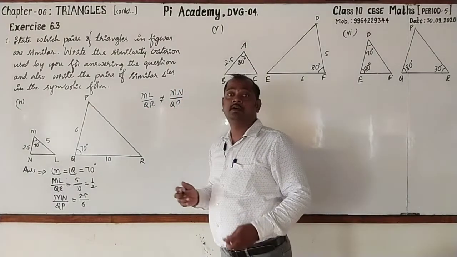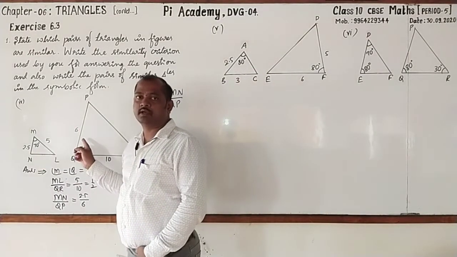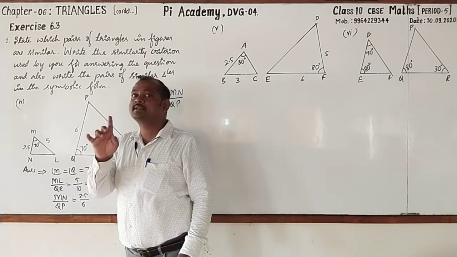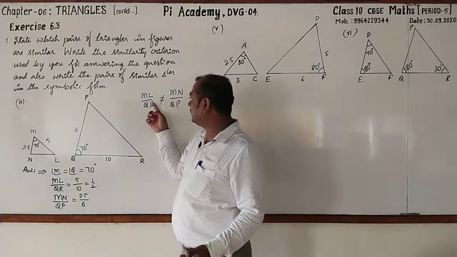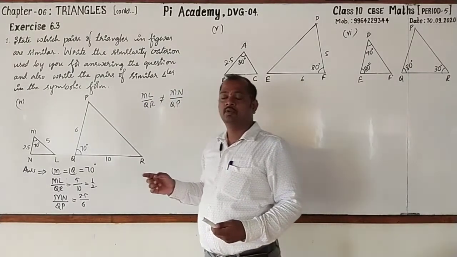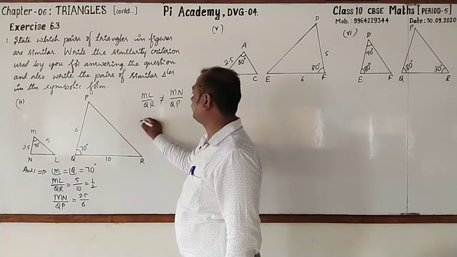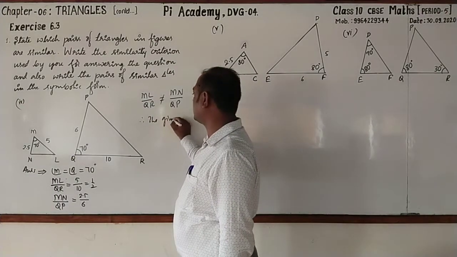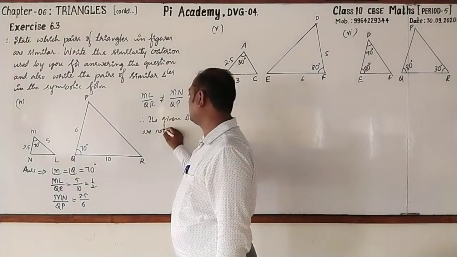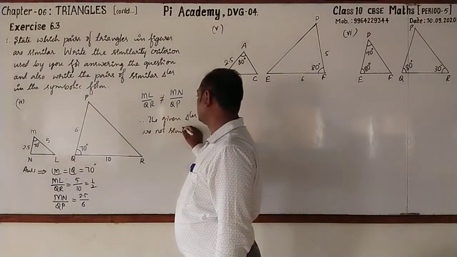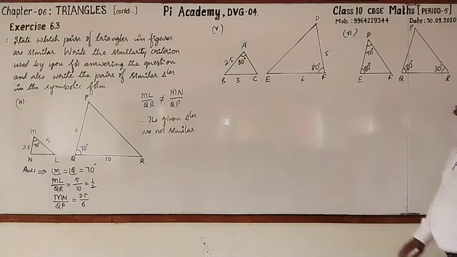That means an angle of one triangle is equal to an angle of the other triangle, but the sides including these angles are not in proportion. Therefore, what can we say? Are they similar? No. Therefore, the given triangles are not similar. Followed?